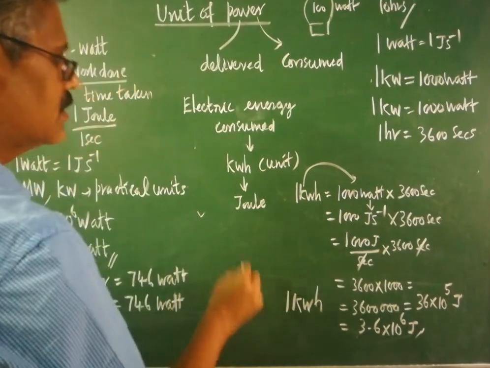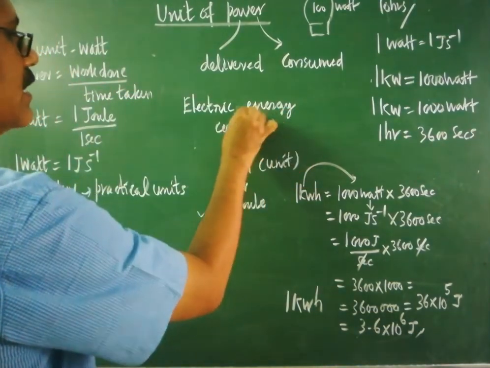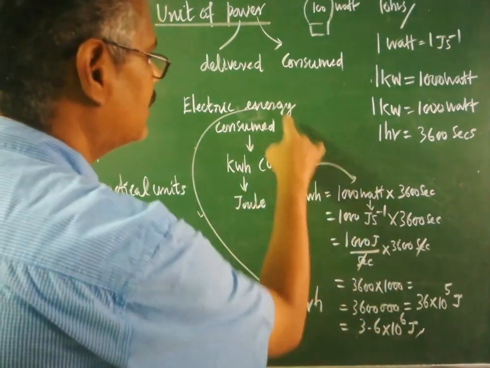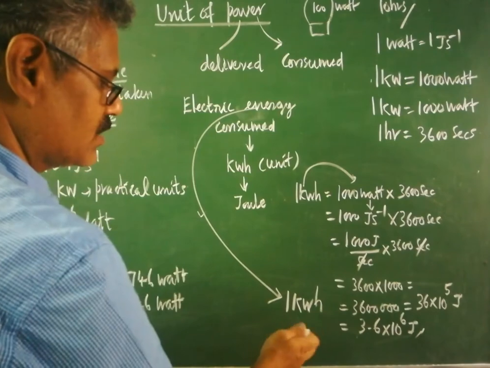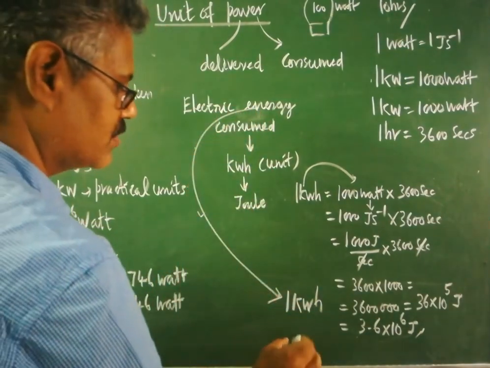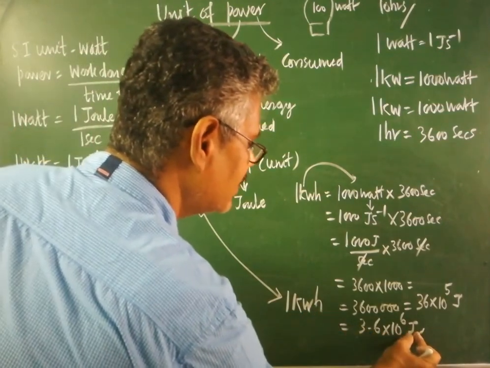Make a note here: kilowatt hour is the unit of energy. And the unit of energy is also joule. So this is the common practical unit to measure the electric energy consumed, and it is converted into the SI system.